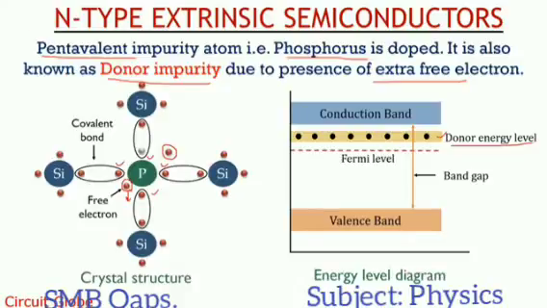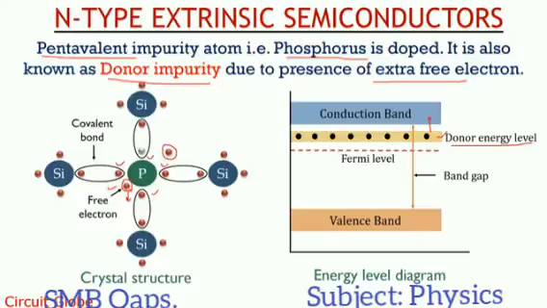The energy level diagram is in front of us here. The donor energy level does not require more energy to donate its electron, because these can easily donate their electron, and at room temperature it can also give its electron. So the free electron here is responsible for the conductivity, as I have already told you, that the conduction band will be convenient as we have defined in the intrinsic materials.